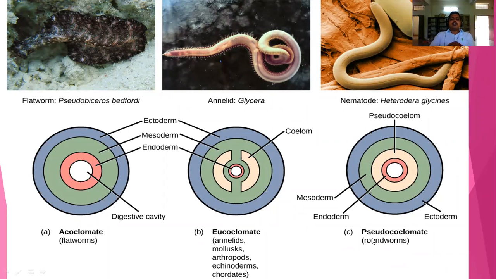And what about the fake coelom? That is called pseudocoelom. Pseudocoelom means fake coelom. This we may see in nematodes, like roundworms. In these, a coelom is there, but it is not a true coelom. It is a fake coelom. Why do we call it a fake coelom? This coelom is not formed from the mesoderm.